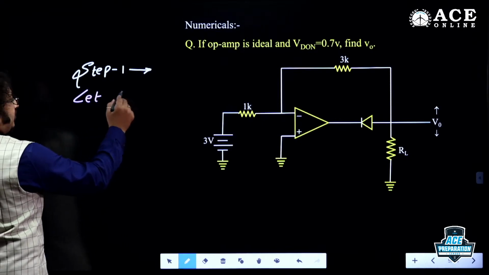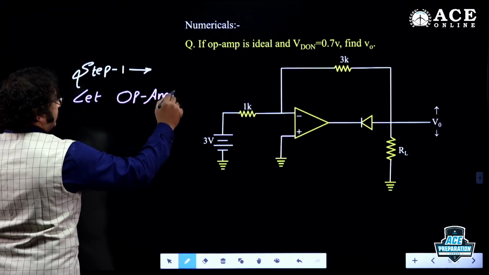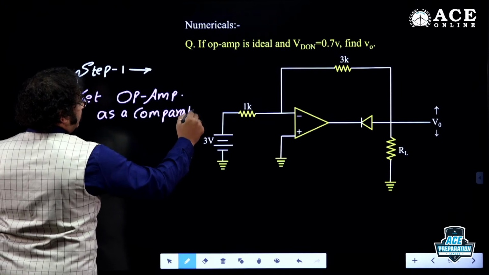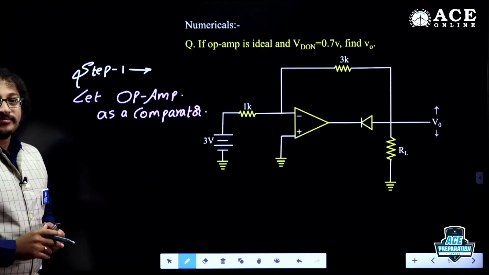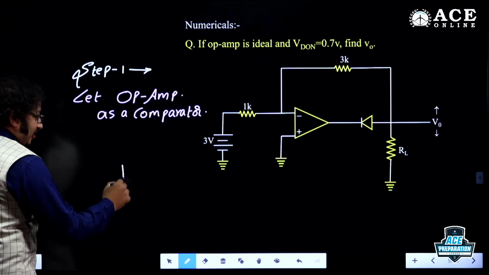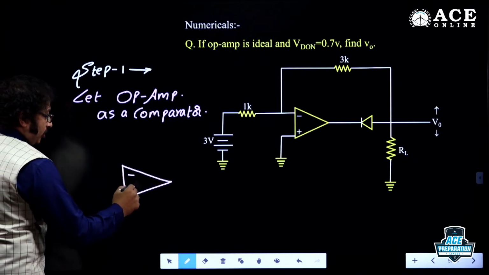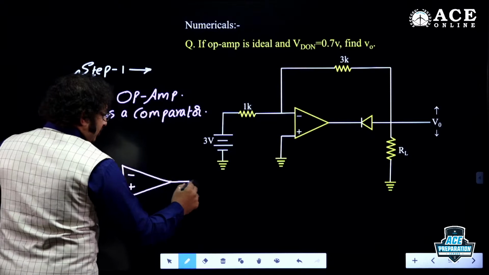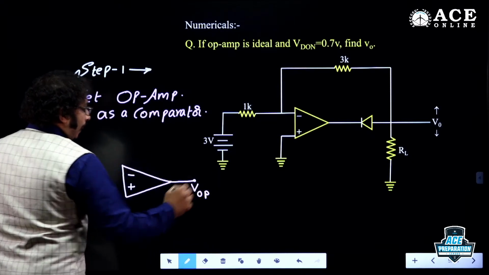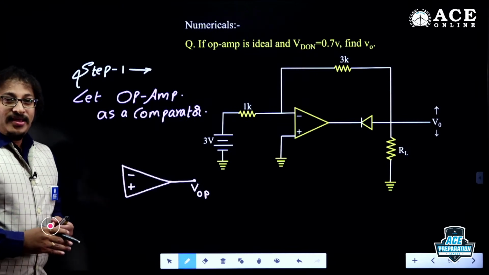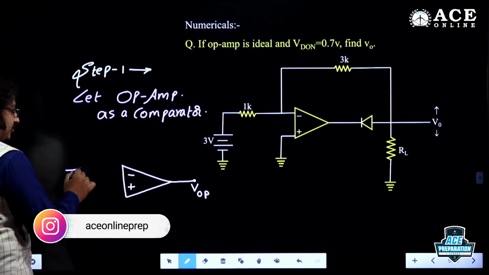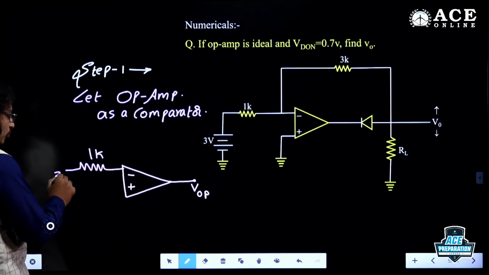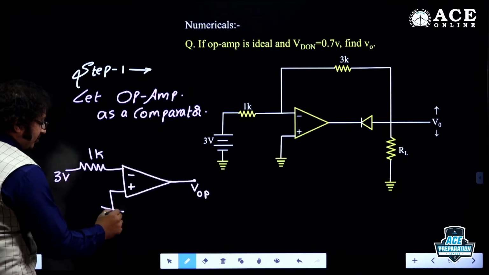Let me consider the op amp as a comparator. Correct, dear students? Let me consider the operational amplifier as a comparator. If I take it as a comparator, it shows what, dear students? No negative feedback, no positive feedback, no closed path, nothing. It's a comparator. So, no doubt, this voltage, I could say VOP, the open loop output of the op amp. Now, as there is no feedback, this is 1K and this is 3 volt, and here it is given as ground.